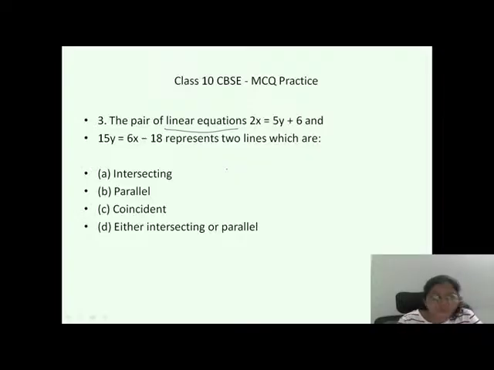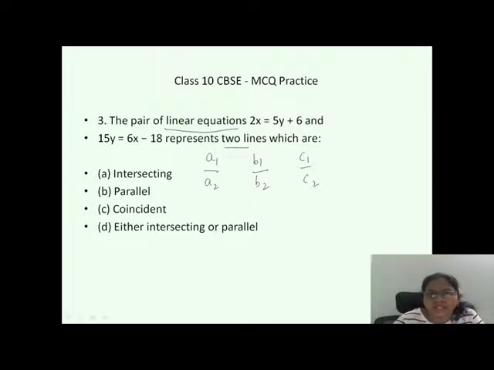Yes. Very good. Option number A. All right. Let us see whether it is option number A or not. So here, first of all, when you see two lines given in the question, immediately you have to write your A1 and A2 value, your B1 value and B2 value, and your C1 and C2 value.